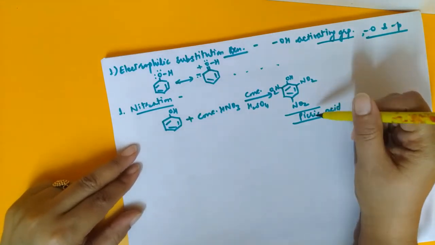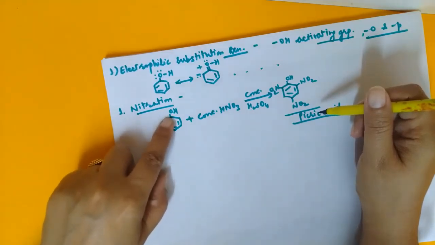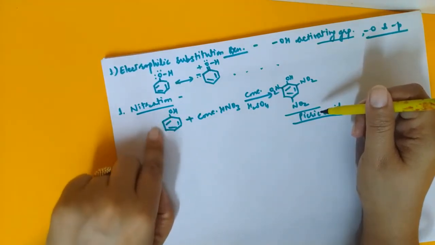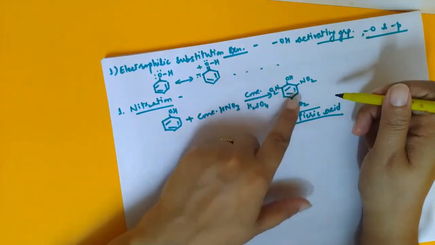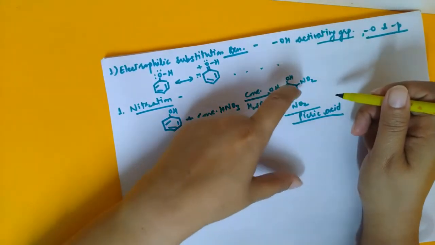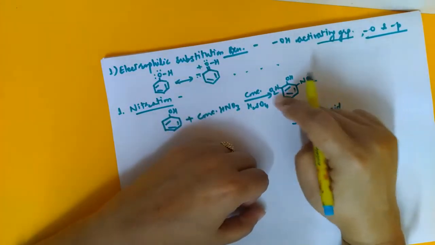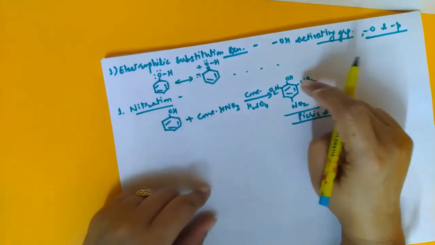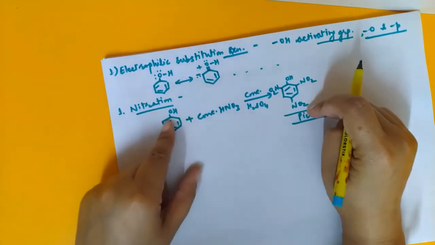We should pay attention to this: OH is an activating group. It has activated the benzene ring to such an extent that instead of mono substitution, with NO2 only at the ortho or only at the para position, we are getting tri substitution of the benzene ring. This is because of the activating nature of the OH group.